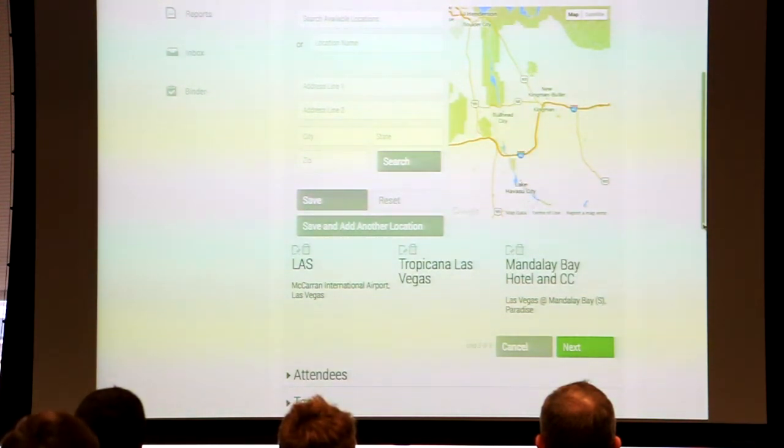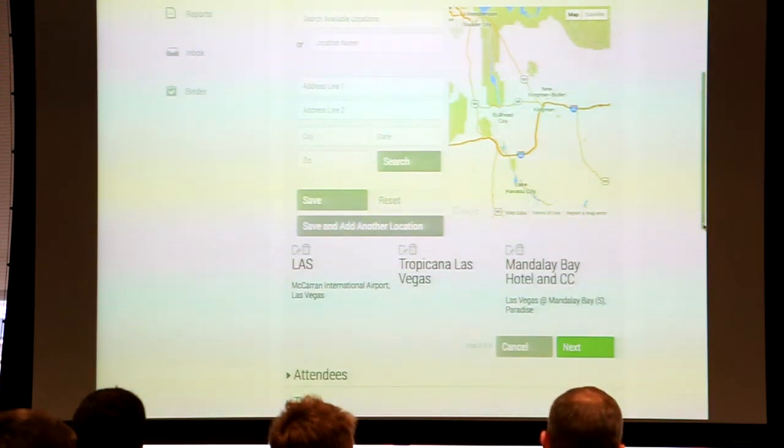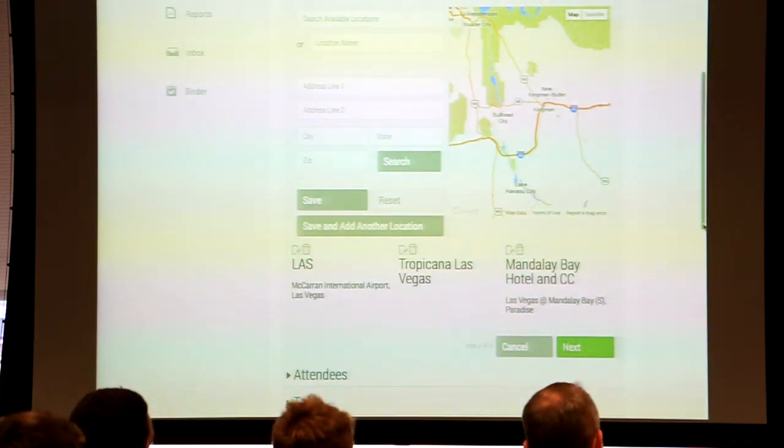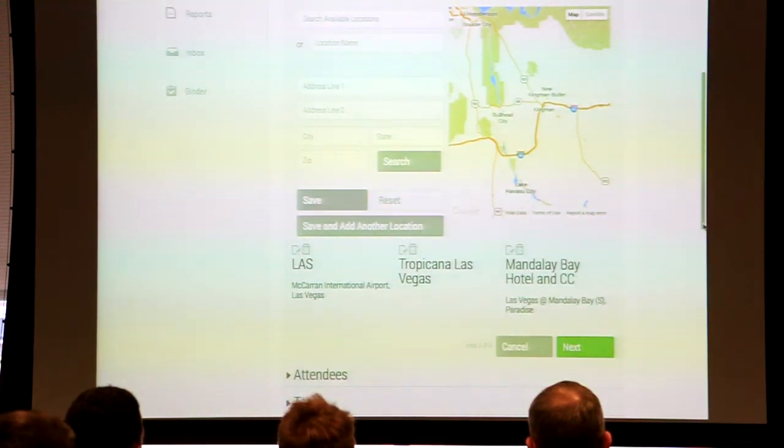The nice thing about this is now all of my people have this on their mobile device, so when they land at the airport, they can immediately click. Everything goes to their Google Maps or their iOS mapping application, and off they go. So I know that they're not going to text me and say, hey, where's that meeting again?